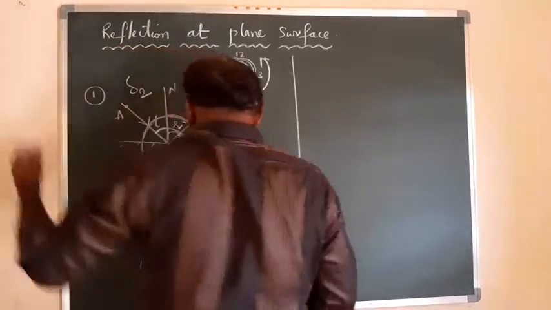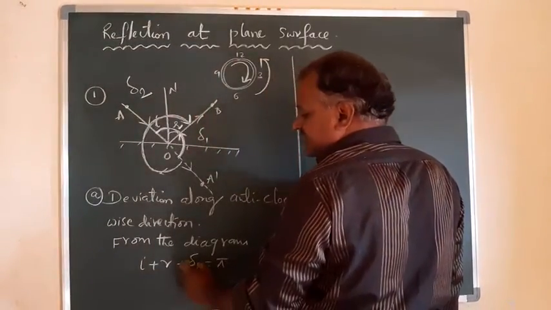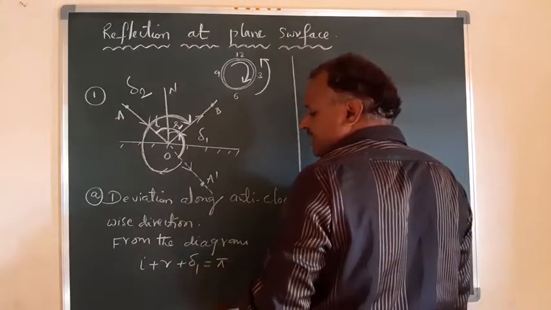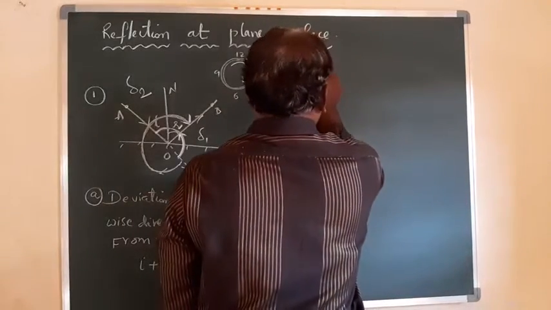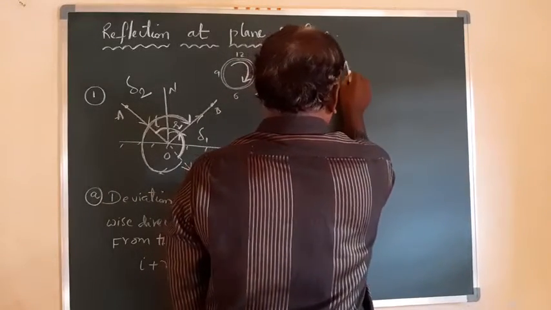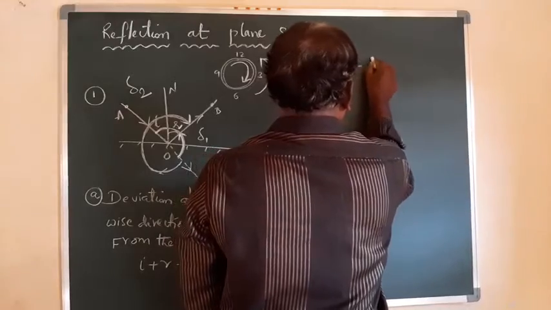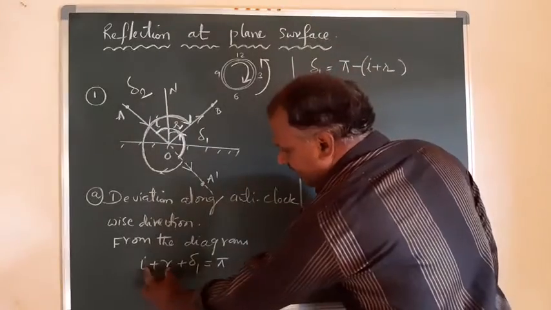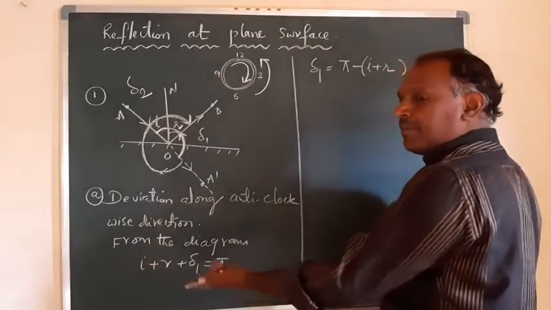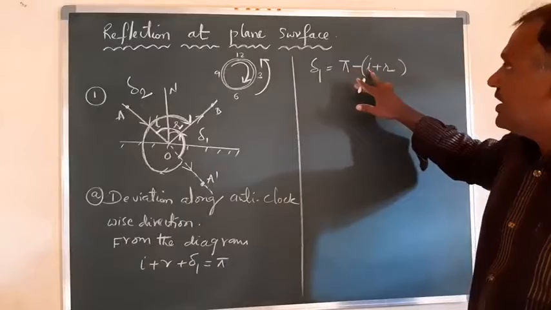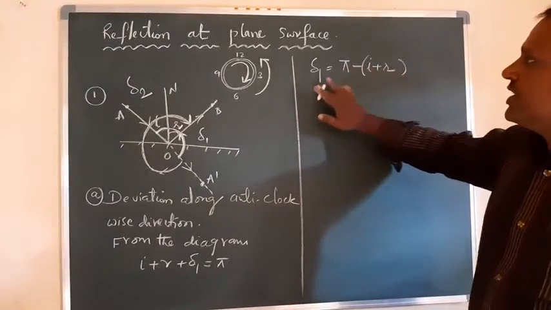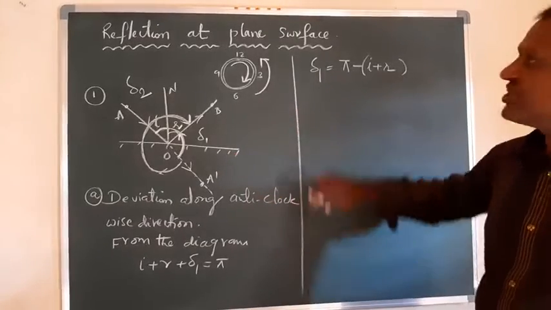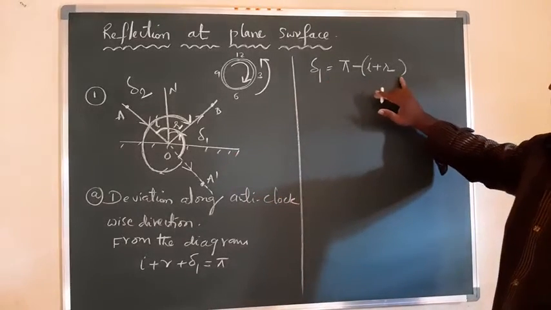And from this, which one do we require? Delta 1. That is the deviation made by the reflected ray in the anti-clockwise direction. It can be calculated; it is delta 1. So delta 1 is given by pi minus (I plus R). I am bringing this I and R to the RHS, so they will become minus. Taking minus common, it becomes I plus R. So here the deviation made by the reflected ray in the anti-clockwise direction is given by pi minus (I plus R).